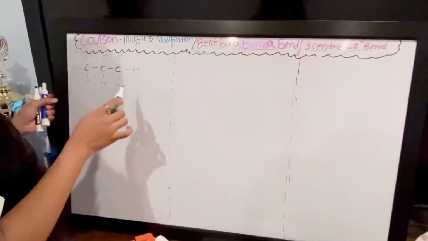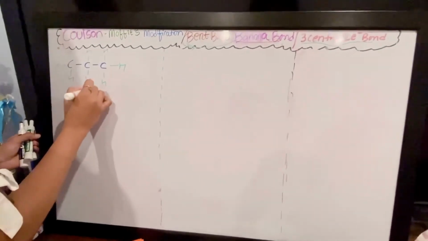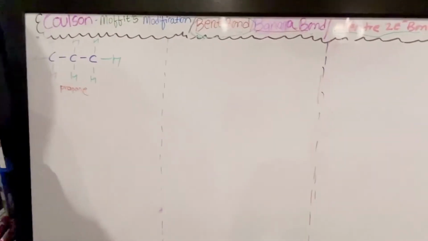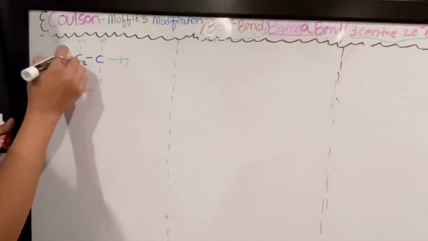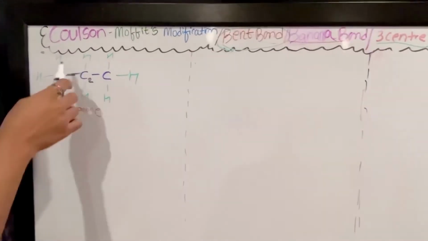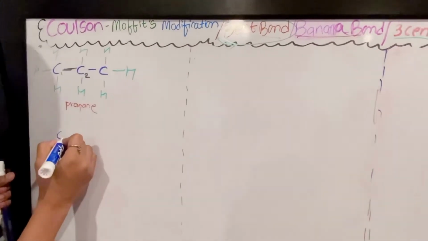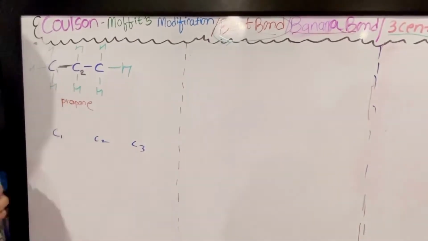What is the name of this structure? Propane. If we see carbon number 1 and carbon number 2, they are connected by a covalent bond or a sigma bond. Now let me draw it with orbitals, C1, C2, C3.